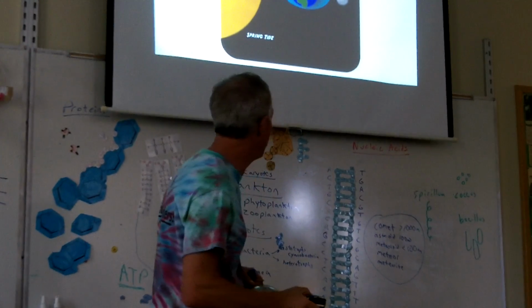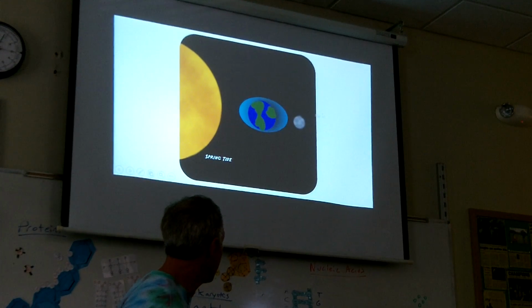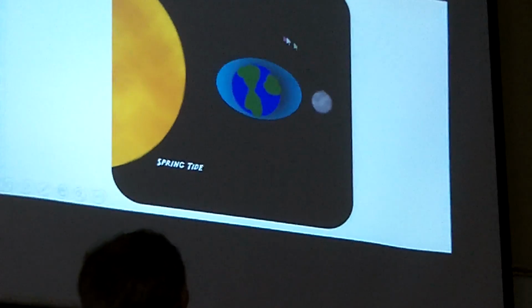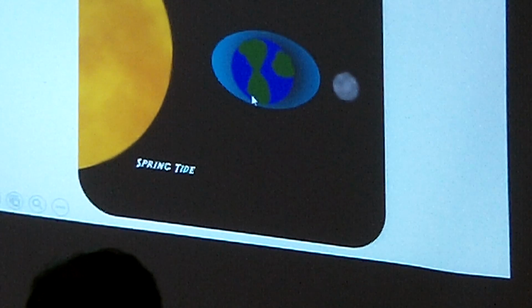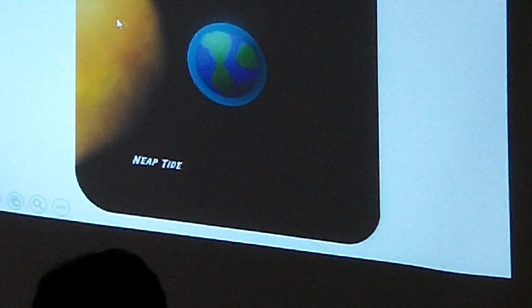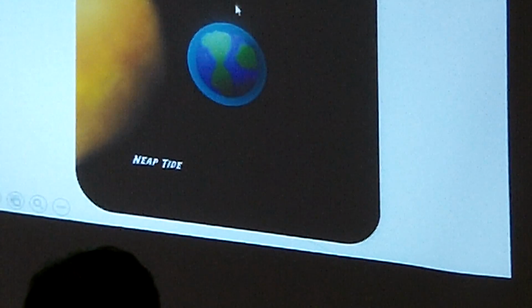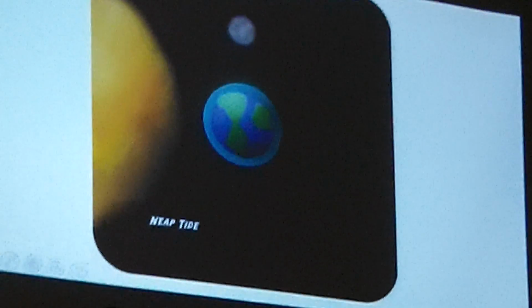So if you have the moon and the sun all lined up together, like we get every time there's a full moon and a new moon, you'll get a lot higher tides than you would if they were at 90-degree angles to one another. Sun, Earth, moon, the high tides aren't as high as when they're all in line like this. When they're all in line, you get higher high tides.